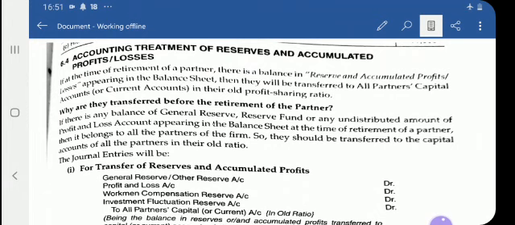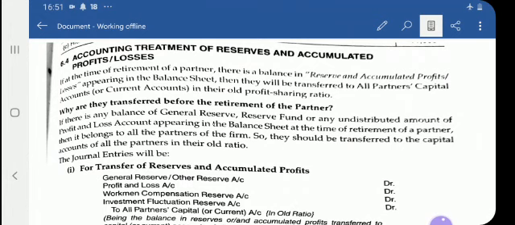At the time of retirement of a partner, if there is a balance in reserves and accumulated profits or losses appearing in the balance sheet, then they will be transferred to all partners' capital accounts or current accounts in their old profit sharing ratio.